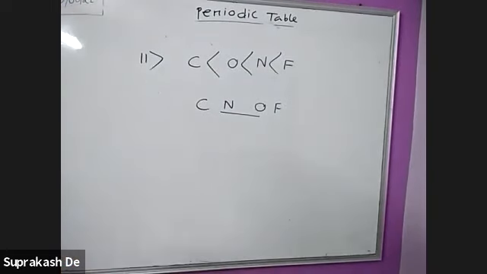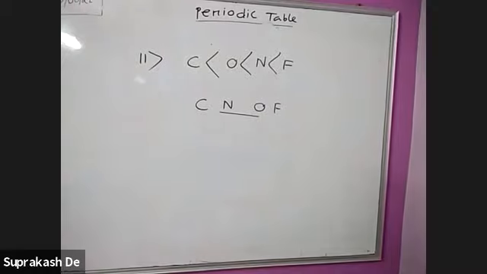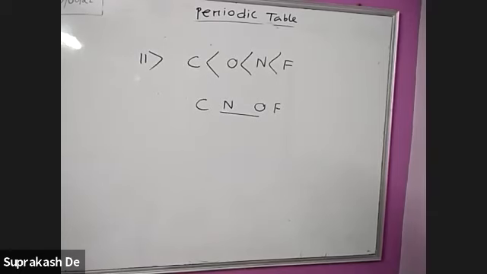Why is this C? Sir, I told C. I am writing the elements: carbon, nitrogen, oxygen, fluorine. So left to right increases, but the only exception is nitrogen and oxygen, the half-filled, full-filled concept. Left to right increases. This option is not there. Yes, this option is not there.